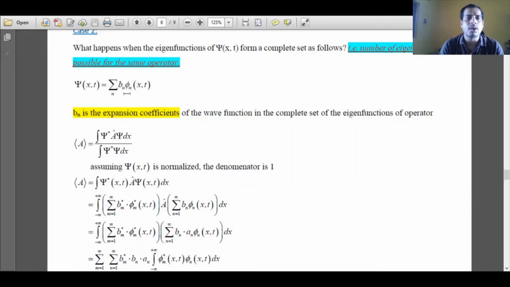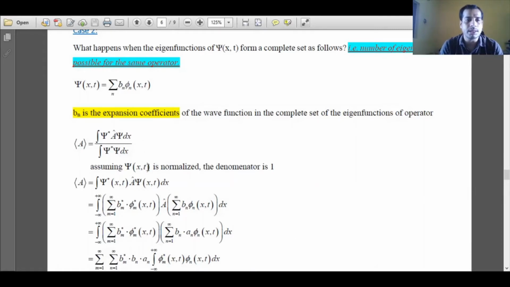Phi n is all the possible eigenfunctions of the system and Bn is the expansion coefficient of the wave function to form a complete set. Now here in this case also, suppose you want to determine any observable A and what is the average value, because there are many states possible, so you have to take the average value of all the states. Now this is the same expression as per equation 2.